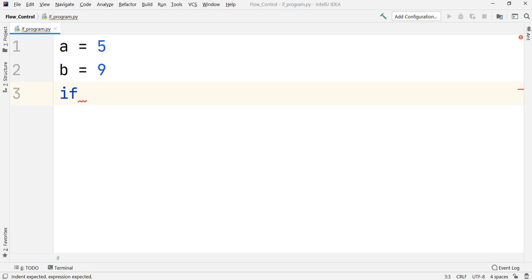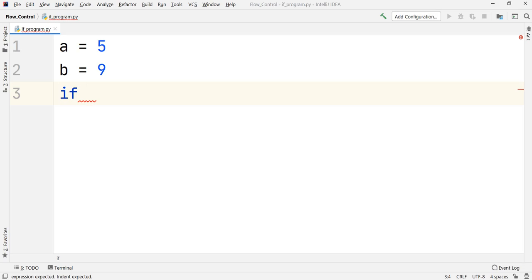Okay, so now that we have written our keyword if, we will have to give one space. You must be observing that red line over there. It is expecting the next part after if. And as we have seen in the theoretical lecture, after the if keyword, you must put the condition which you want to check.